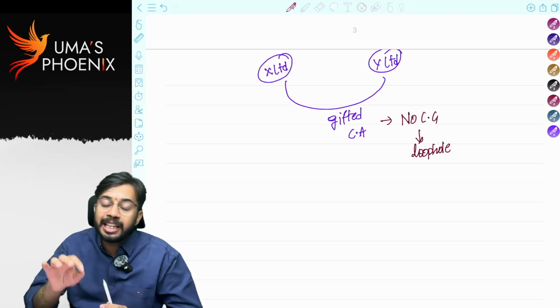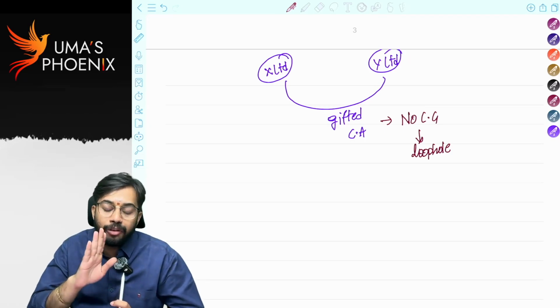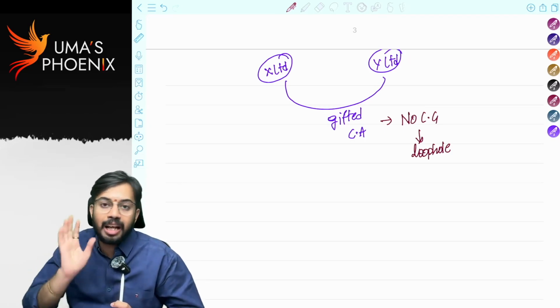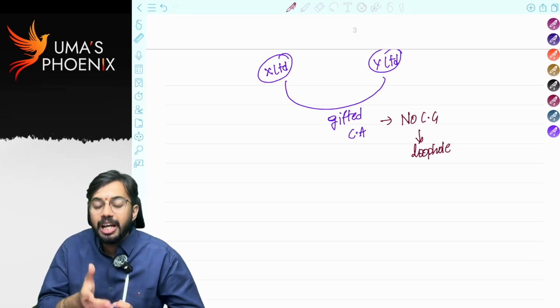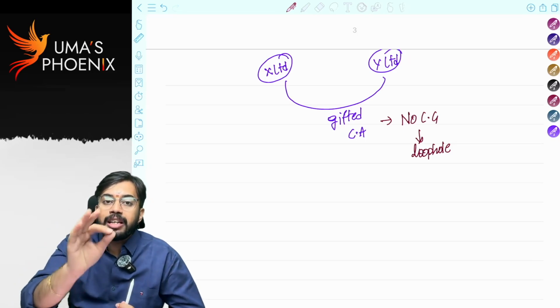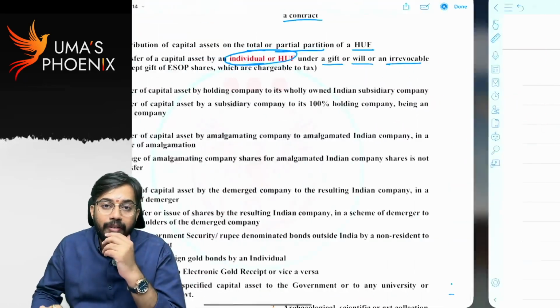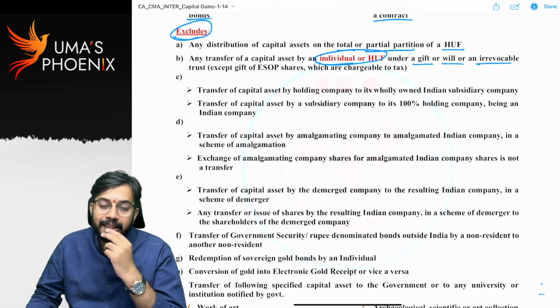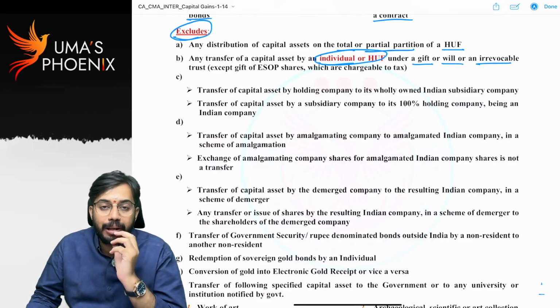That means this is a new point. If you have listened to earlier classes, then this point you will not know, because this is a recent amendment which was made. So from 24-25 onwards, only if a gift is given by an individual or HUF, then only such gift is excluded from the definition of transfer and capital gains are not required to be calculated. Is it clear? If a gift is given by any other person, capital gains are required to be calculated.